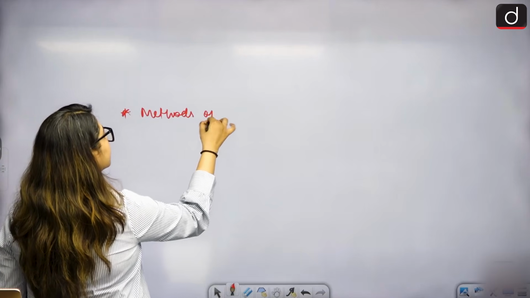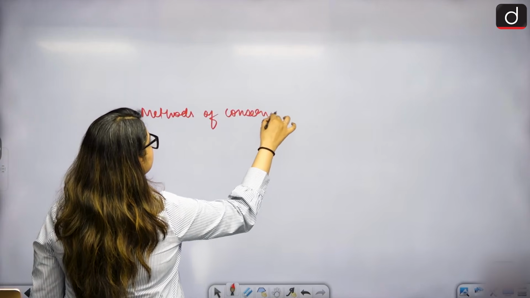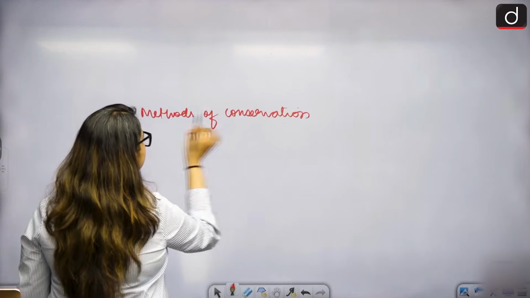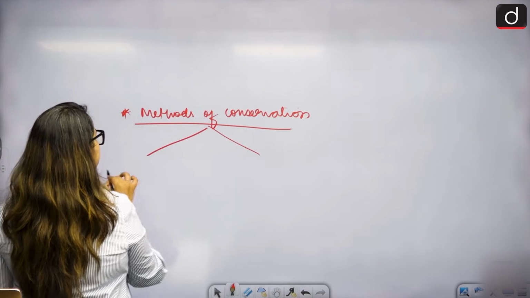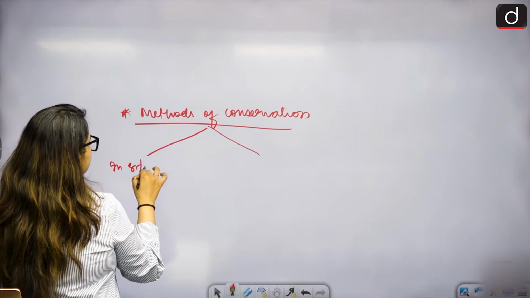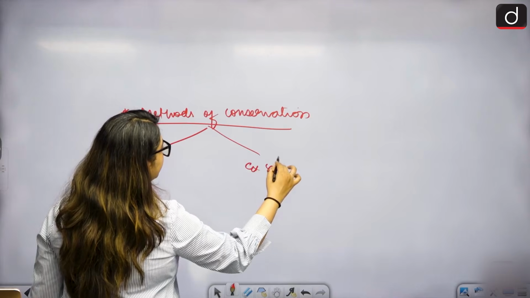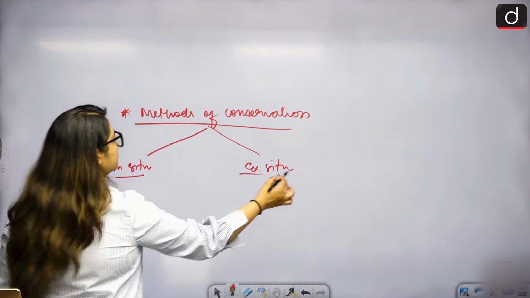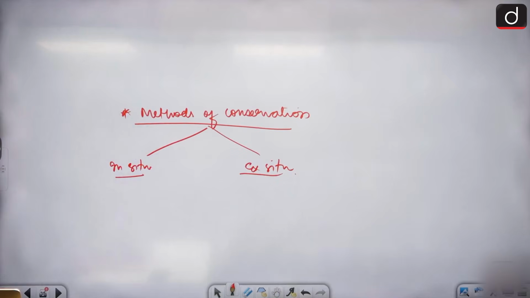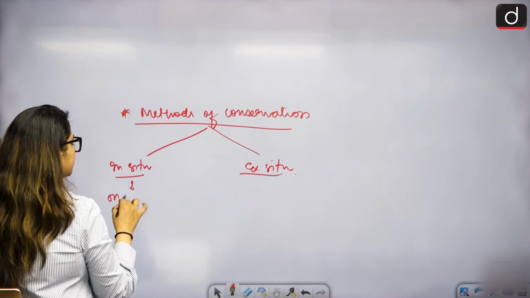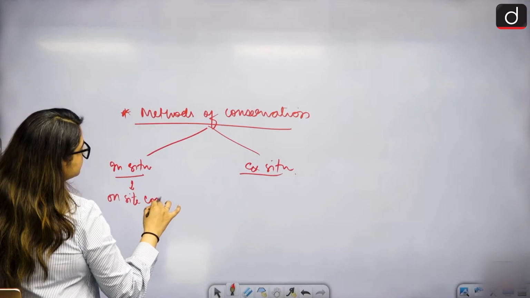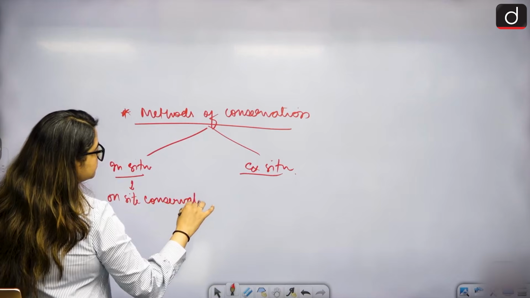Methods of conservation that are done by IUCN, right? Two methods, in-situ and ex-situ. Okay. What is this in-situ and ex-situ? In-situ is on-site conservation. In-situ is on-site conservation. Okay.